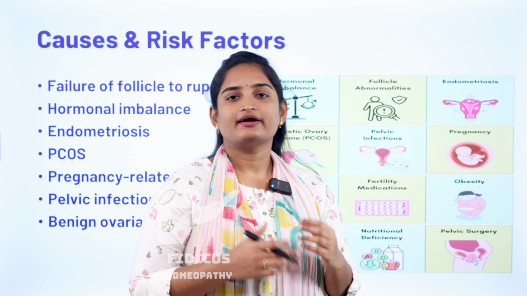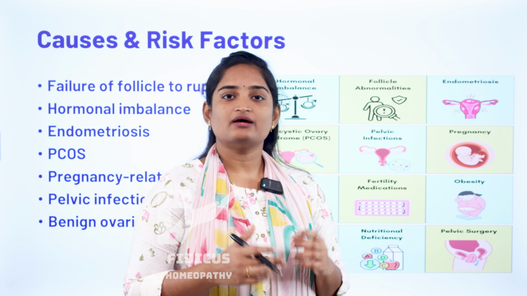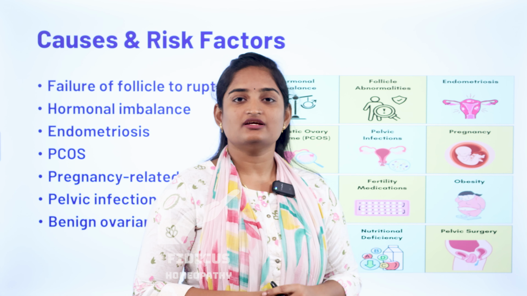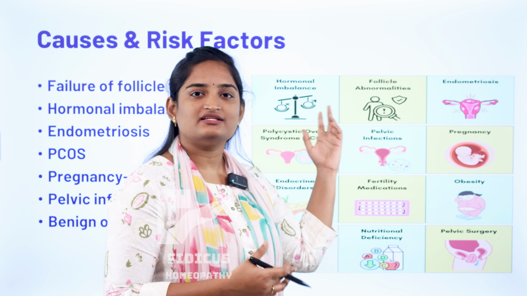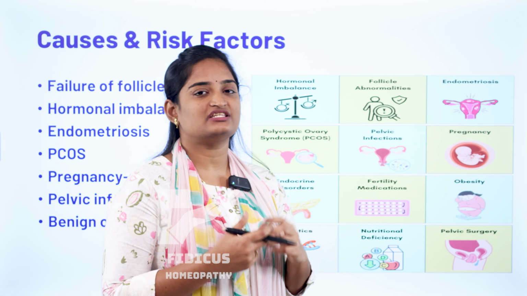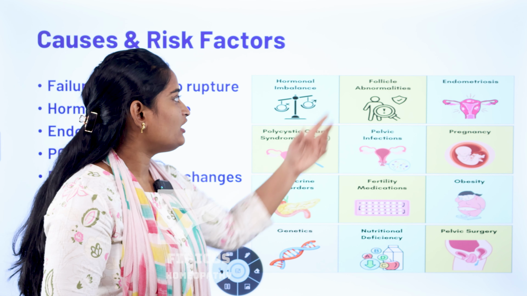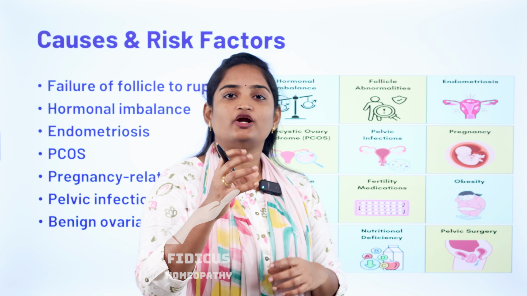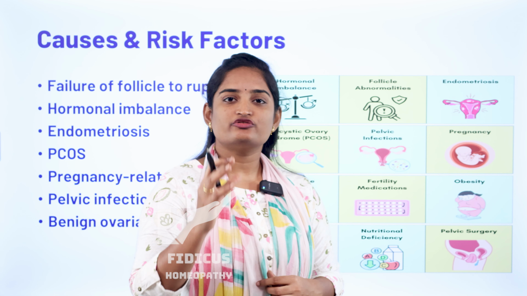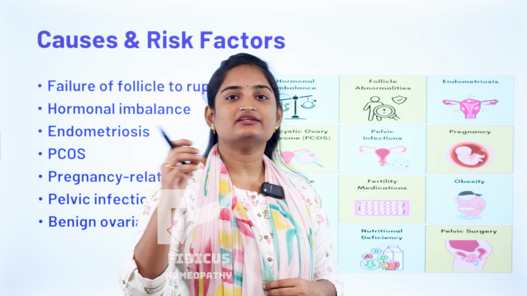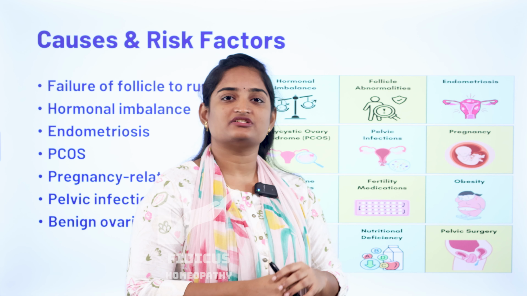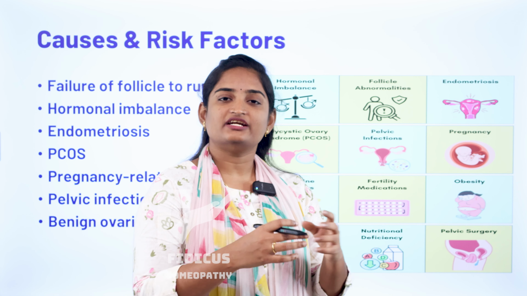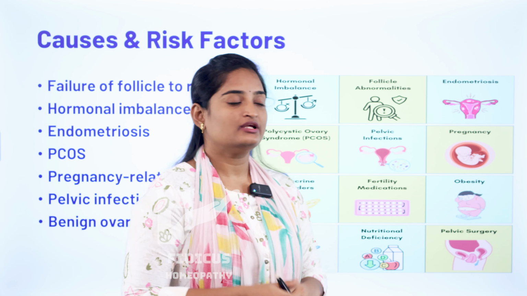Now coming to the causes of ovarian cyst. There are multiple causes for this ovarian cyst. Among these, one is hormonal imbalance. This hormonal imbalance can cause development of multiple cysts in the ovaries. Next is follicular abnormalities. It means follicles fail to rupture in the ovaries. Usually follicles are the cells that release the egg. When there are abnormalities in the follicle, it can lead to accumulation of water and also fluid. This condition can lead to ovarian cyst formation.